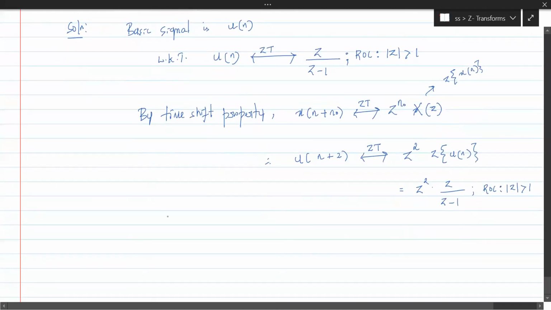Therefore, the Z transform of u of n plus 2 is z cube by z minus 1, with ROC z greater than 1.